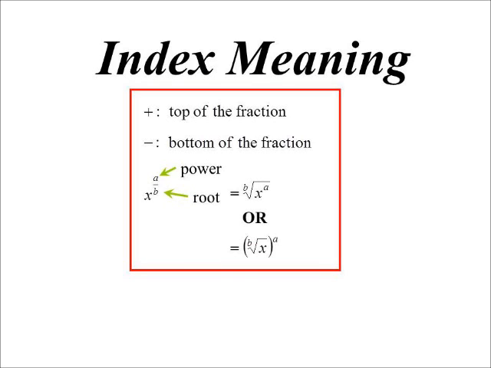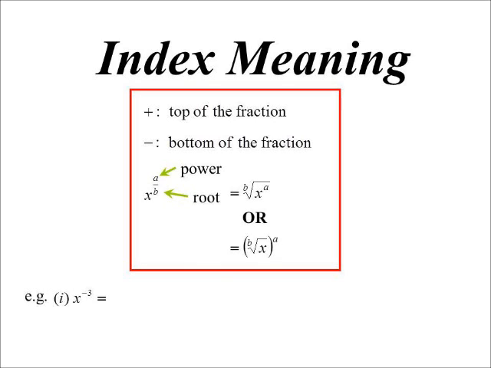So this would be the bth root of x to the power of a, or, of course, you could write it as the bth root of x all to the power of a. The actual order that you do the power and the rooting in doesn't matter. If I'm dealing with a number, I'm probably going to do the root first, because that'll make the number smaller, and then that's easier to raise to the power, rather than going the power first, getting a really big number, and then trying to find the root of that. With algebra, I'll tend to do it that way, where I'll go the bth root of x to the power of a.